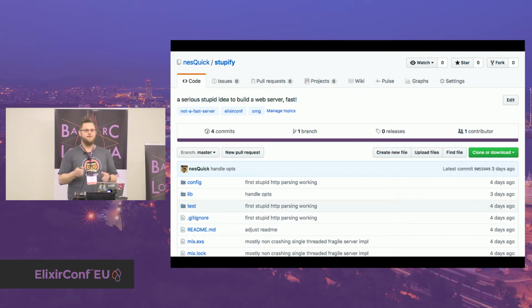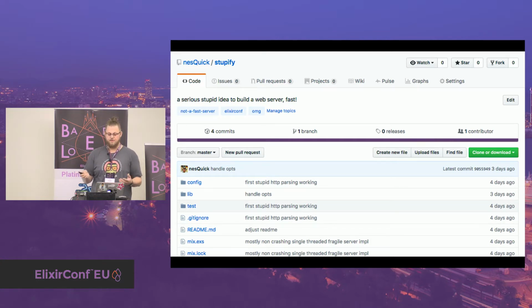And a little bit of a disclaimer here, this thing is really stupid. All the code is kind of bad, there are no patterns in there, and everything you see here, you should not do in your actual Elixir app. So it's like a counter example.